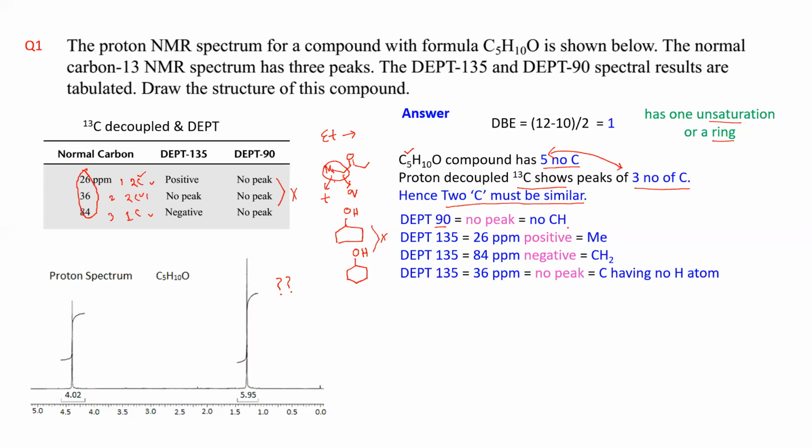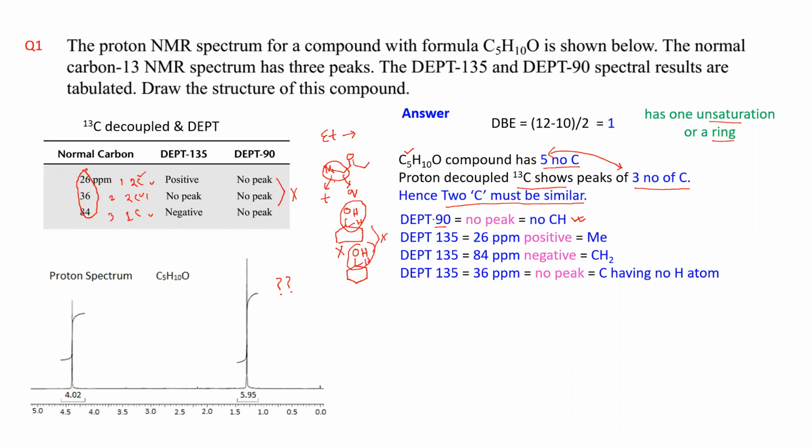That means there is no CH. When you consider this cycloalcohol, you will have a CH, right? This is CH, this is CH. So there will not be CH. That means these are not correct.